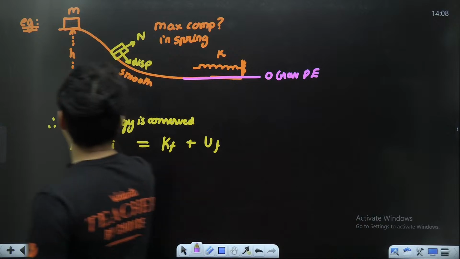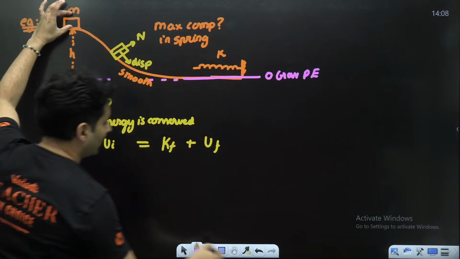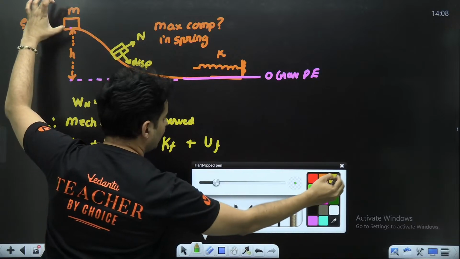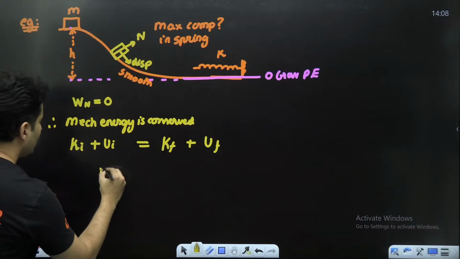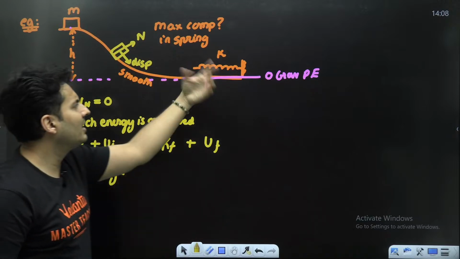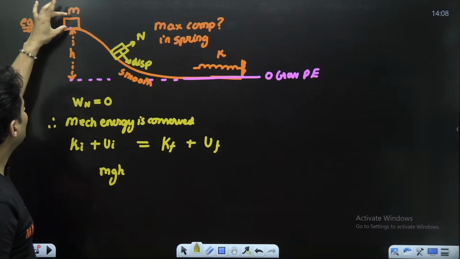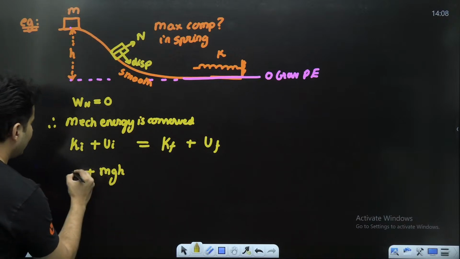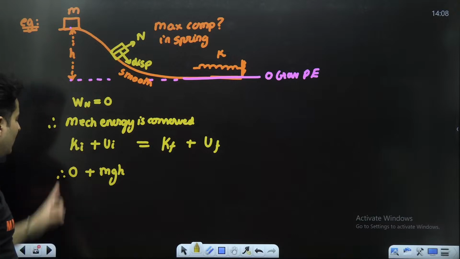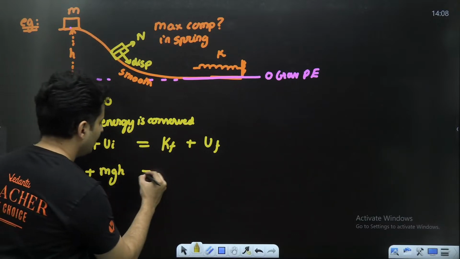So originally gravity-wise you have mgh potential energy. Spring-wise there is no compression, so no spring energy at all. You have just released it, so kinetic energy is zero. This completes the initial part.